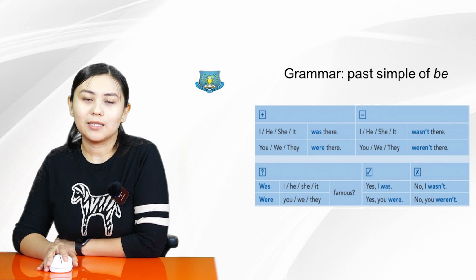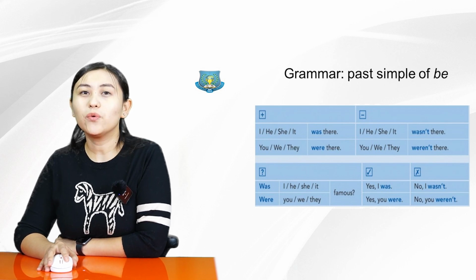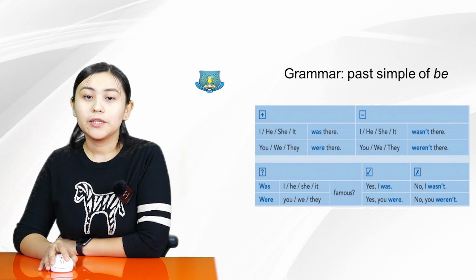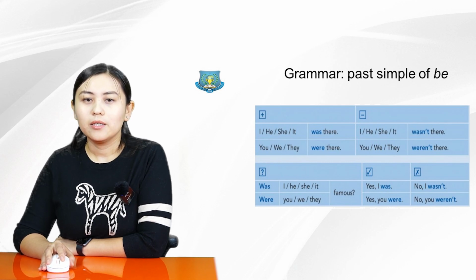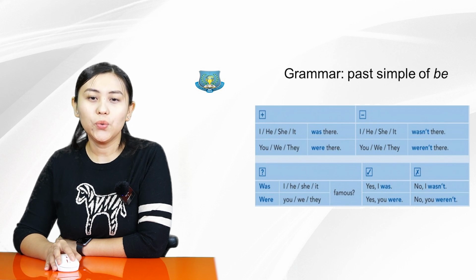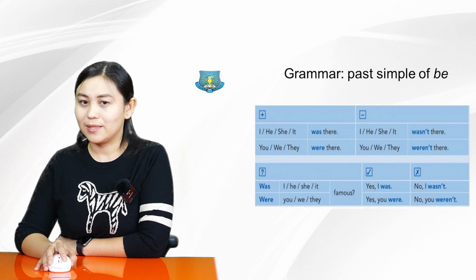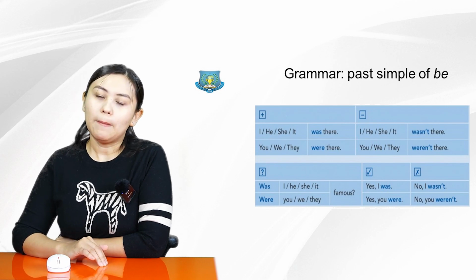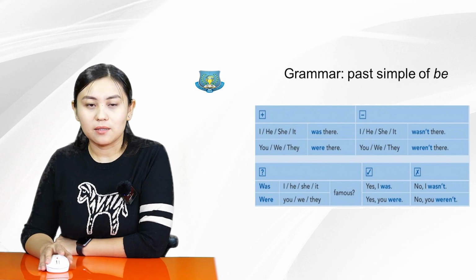Next is the negative sentence. For negative, we add not to was not. Here, the example. I, he, she, it wasn't there. You, we, they weren't there. So here, wasn't and weren't are used for making negative sentences.